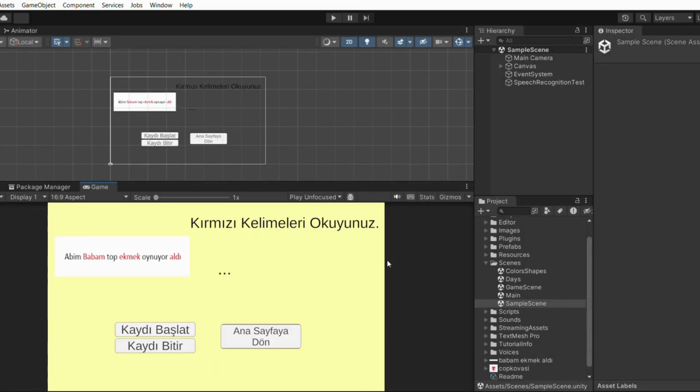In this activity, the user is asked to read only the words in red, and the user's audio data is captured and processed to see if it matches the text.